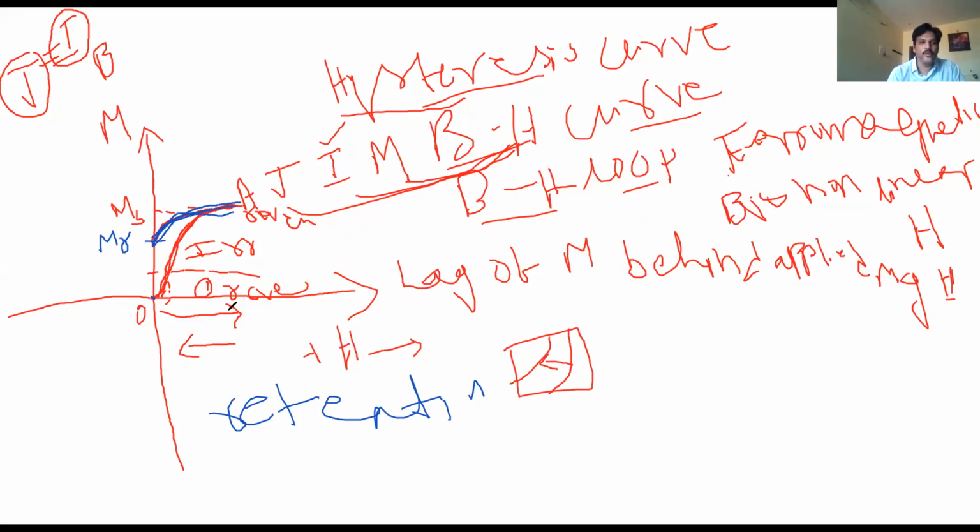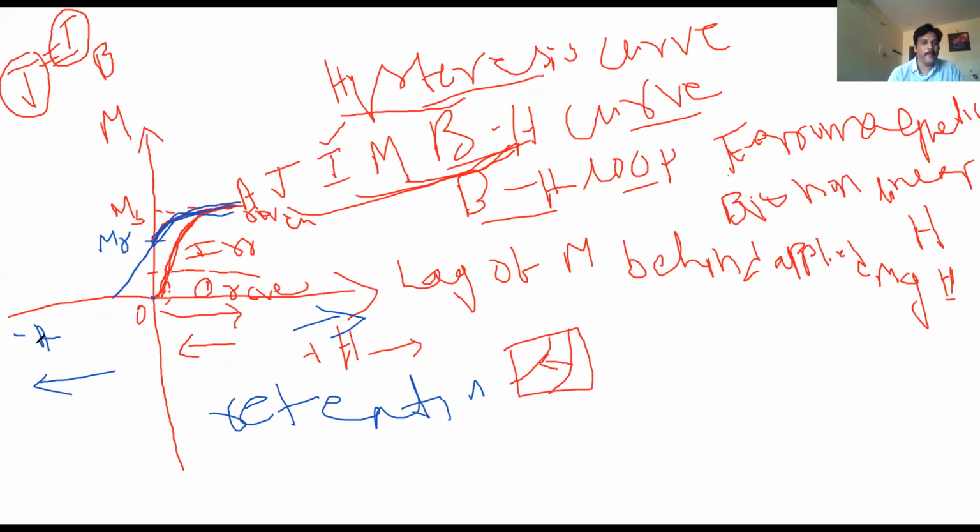What I am doing now is applying the field in the minus H direction. This is the field direction, and I am applying it opposite. When you apply it opposite, the domains once again try to align in the opposite direction. So the magnetization once again becomes random and goes to 0.